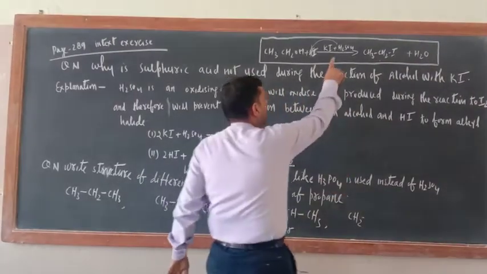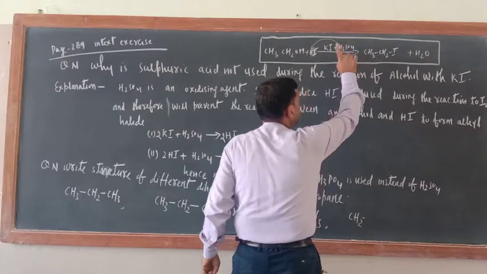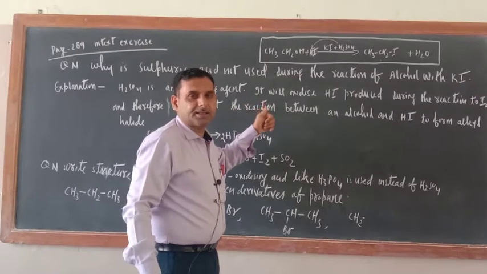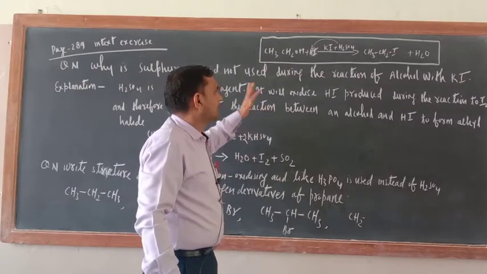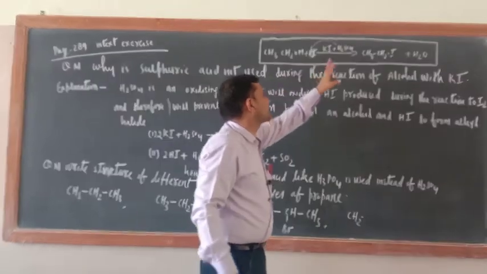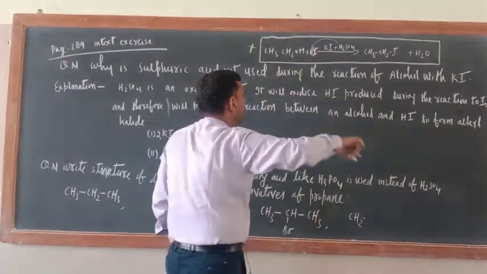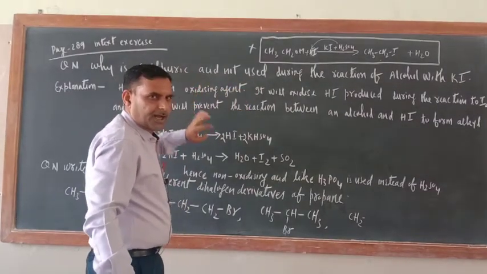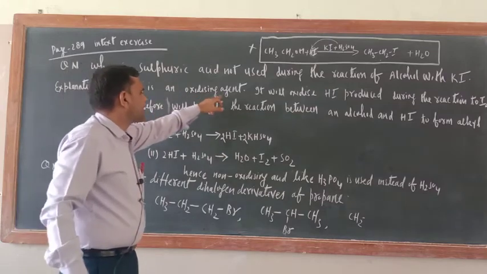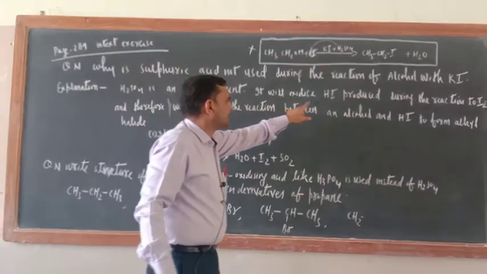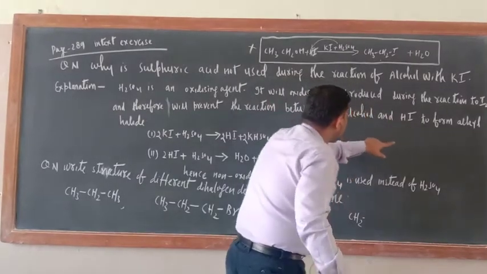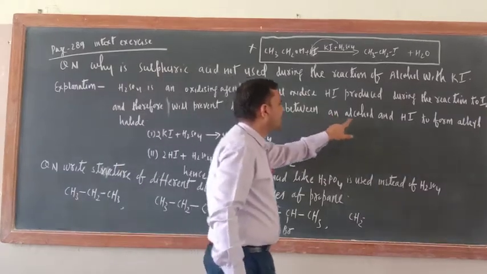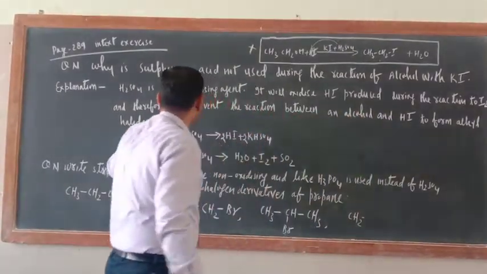Actually we are not using H2SO4 here. Which acid are we using? We are using H3PO4, which is a non-oxidizing acid. This is not the correct reaction, I will write the correct one, don't worry. So why are we not using H2SO4? Try to understand here: H2SO4 is an oxidizing agent. It will oxidize the HI produced during the reaction to I2 and therefore will prevent the reaction between an alcohol and HI to form alkyl halide.